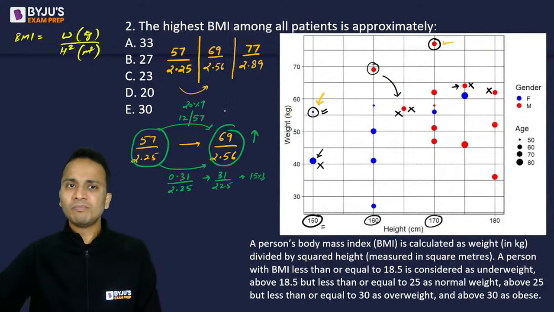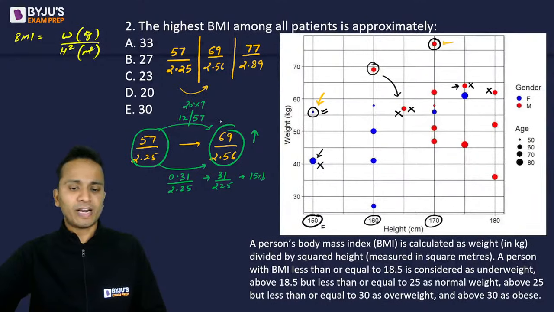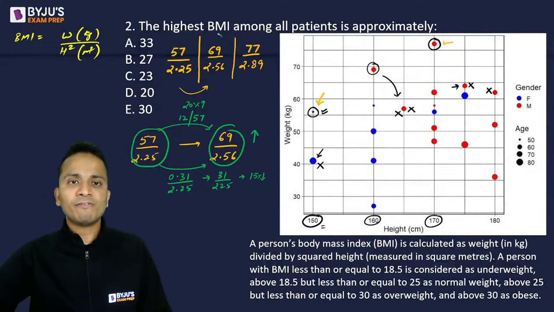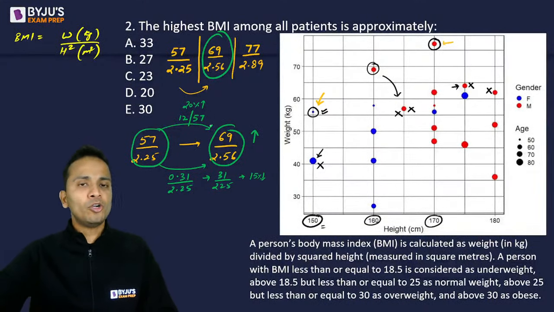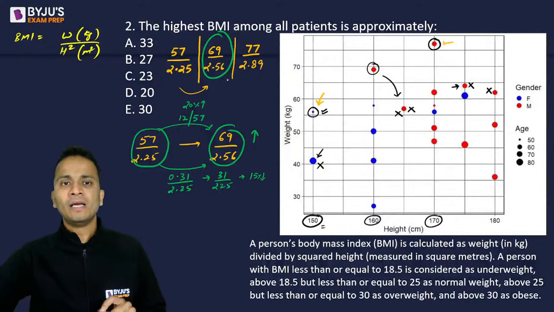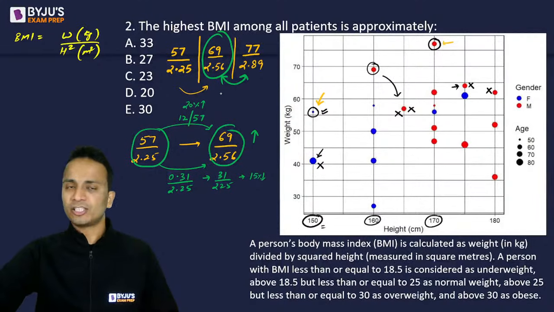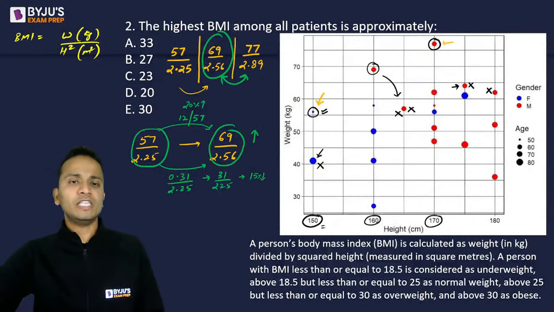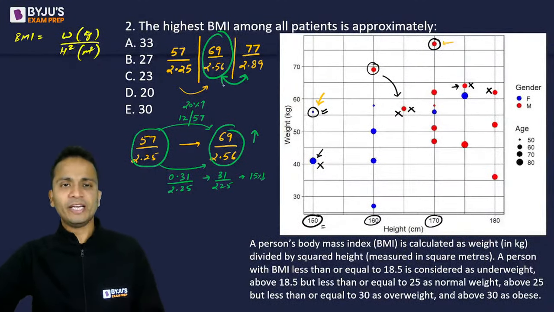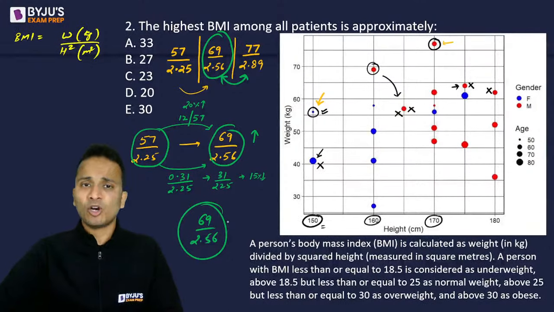Okay, now same thing you can do the comparison for अब higher कौन सी fraction में से, the second fraction 69 upon 2.56 is higher. Now you can compare these two, the second and the third fraction, and you will get to know which of these fractions is higher. All right, so 69 upon 2.56 is higher or highest among all of them.